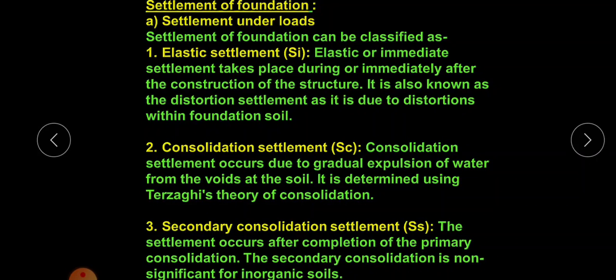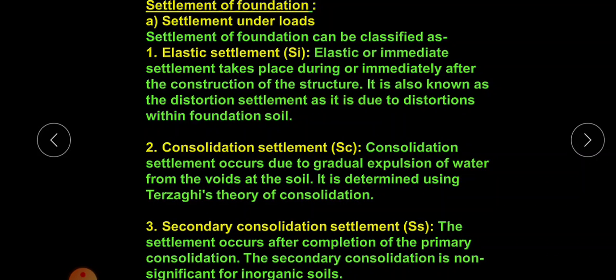Immediately after the application of external load, there will be a rearrangement of the soil particles, or a change in shape of the soil structure. This type of settlement immediately after the construction of the structure is known as immediate settlement, and is also known as distortion settlement, since it is due to the distortion within the foundation soil.